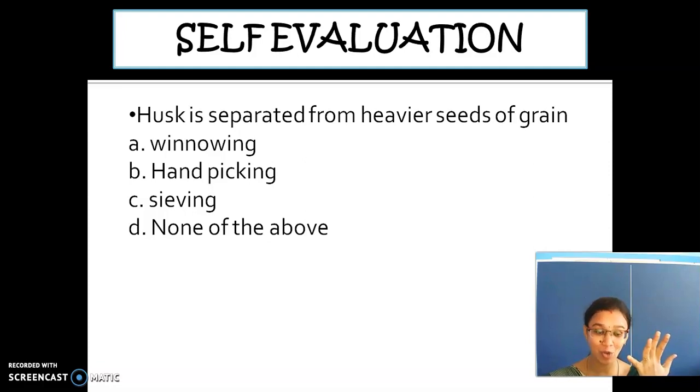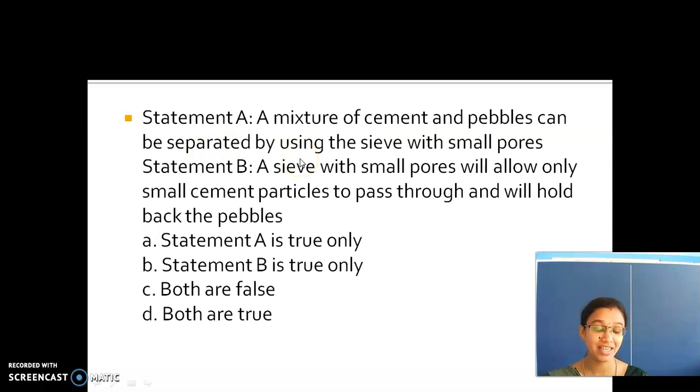What is it? Very good. Option A. Winnowing. So what is meant by winnowing? It is done in the direction in which the air blows, so the lighter particles will be carried away. That is, the husk will be carried away by the wind and we are able to collect the heavier seeds of grain. But in the hand picking method it is not possible, and sieving is not suitable for the separation of husk and grains. So what is the correct answer, children? Winnowing. Okay. So the next question, listen carefully.